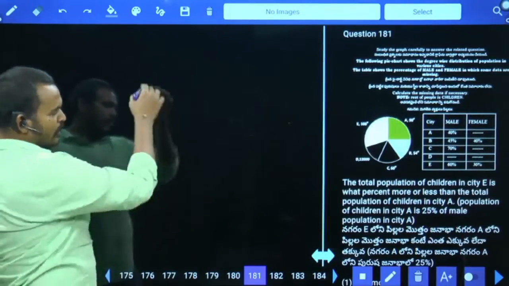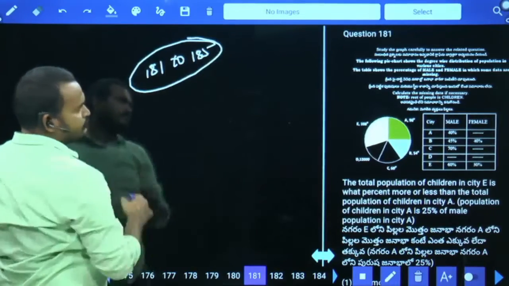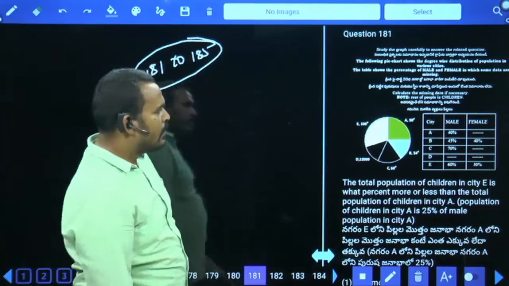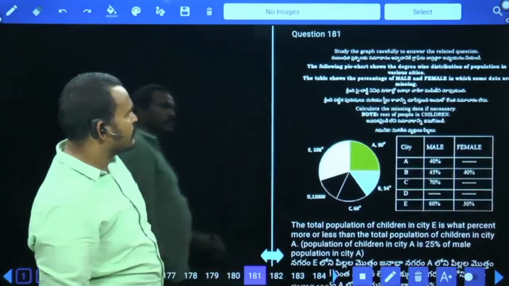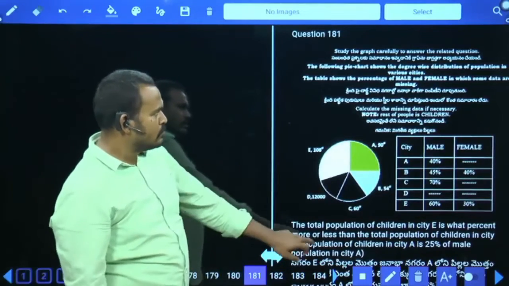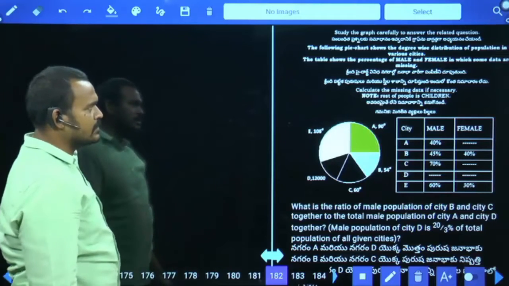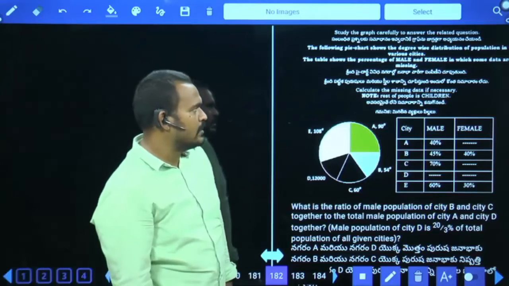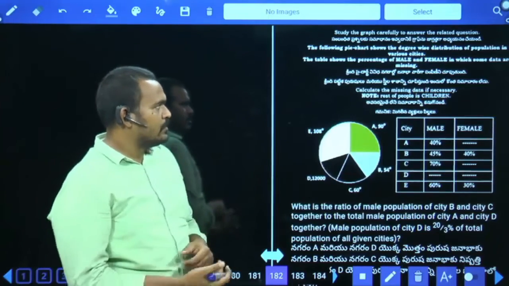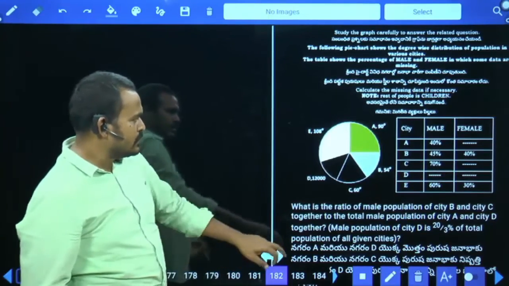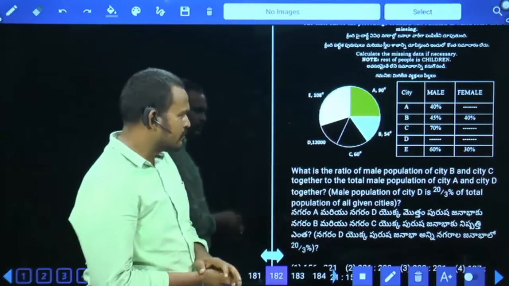From 181 to 185, a table, line diagram and pie chart are given. First, the following pie chart shows the degree-wise distribution of population in various cities. The table shows the percentage of male and female in which some data are missing. Calculate the missing data if necessary. The rest of the people are children.